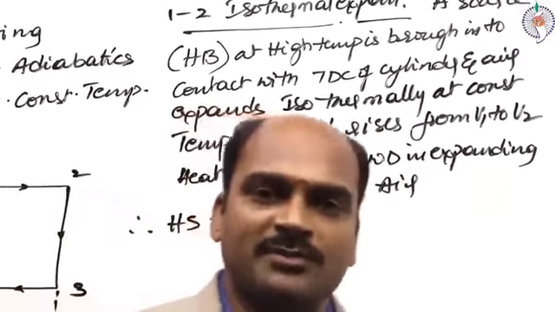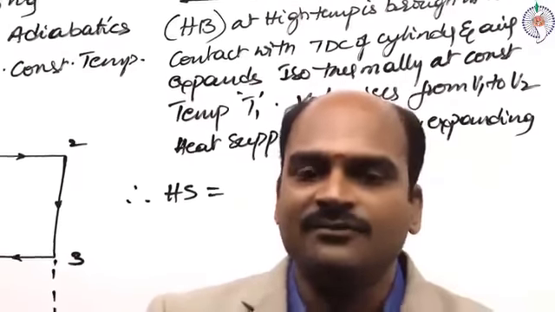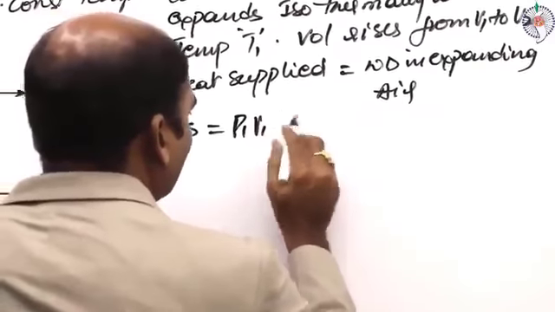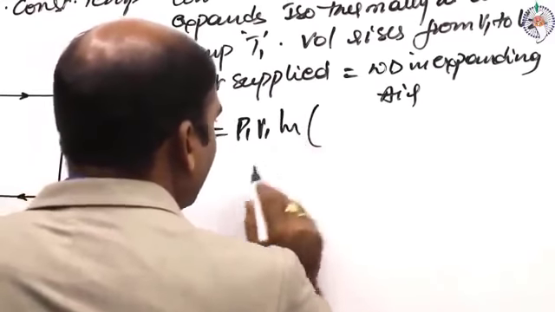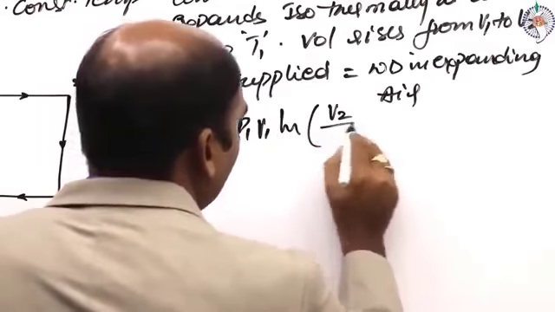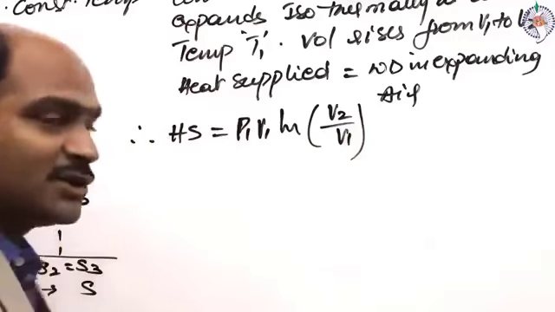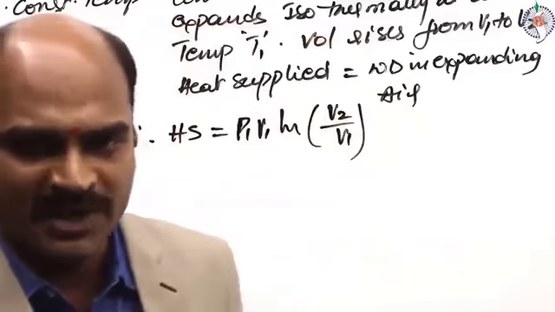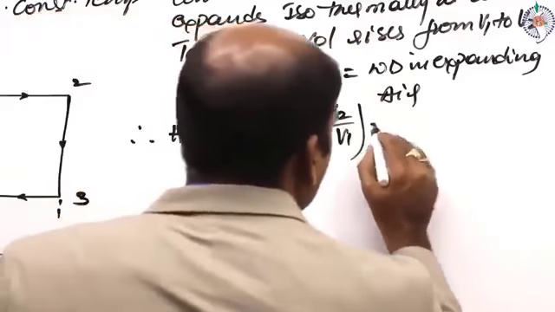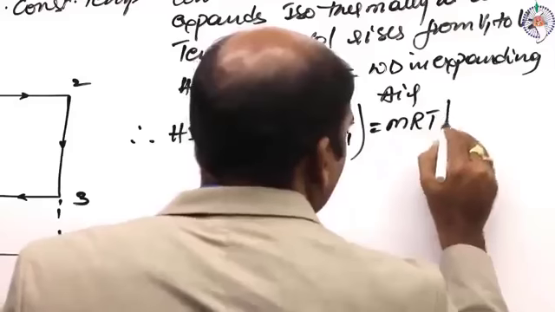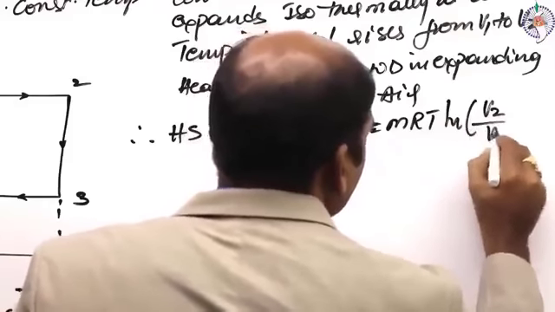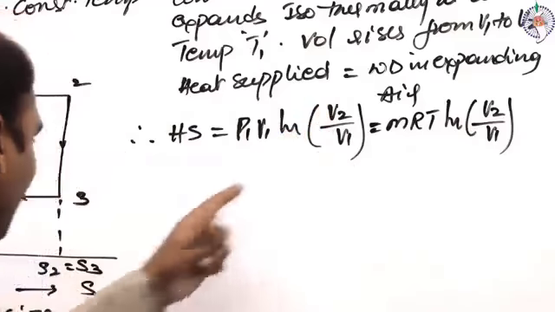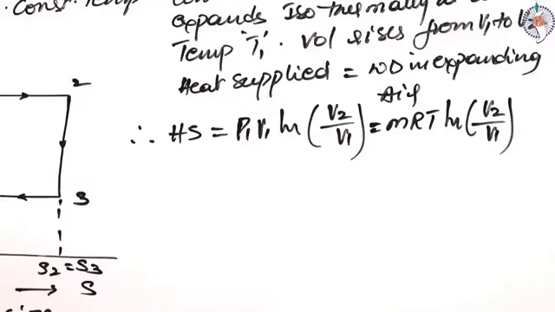What is the work of an isothermal process? P1 V1 ln of V2 by V1. We obtained this formula in thermodynamic processes and are reusing it here. It can also be expressed in terms of temperature: mRT ln of V2 by V1. This is the heat supplied. Observe V2 by V1: the volume after expansion to the volume before expansion.